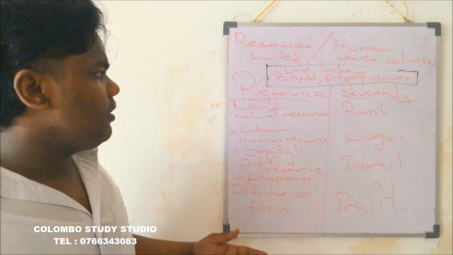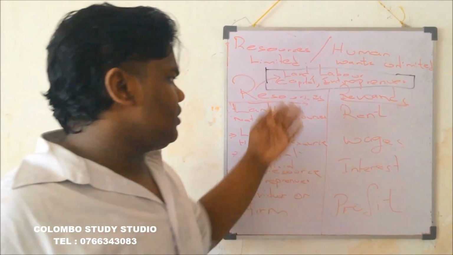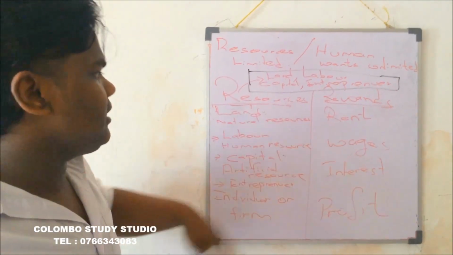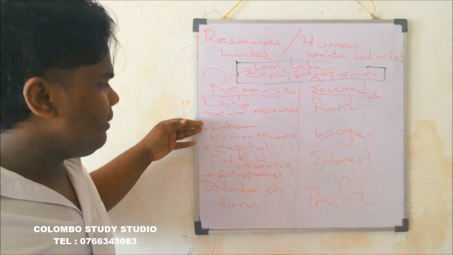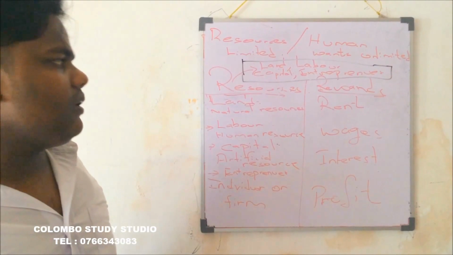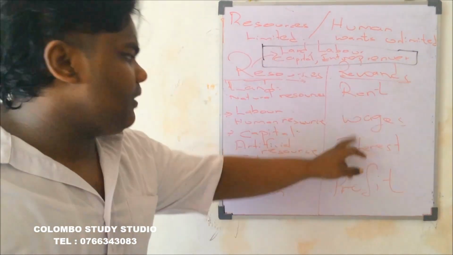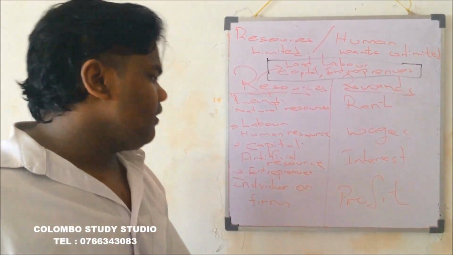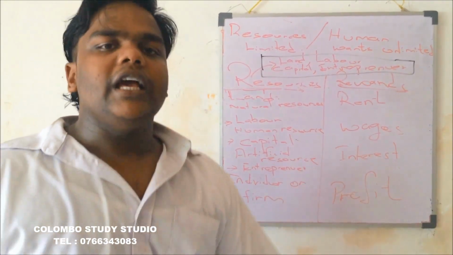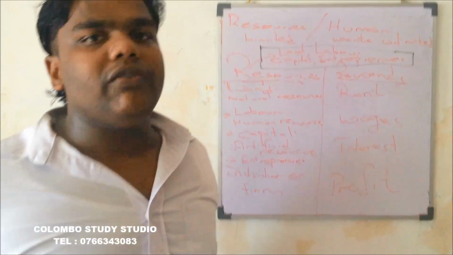So we saw the categorization of resources. How are the resources categorized? Under land, labor, capital and entrepreneur. And what are the rewards for it? For land, it's rent. For labor, it's wages. For capital, it's interest. For entrepreneur, it's profit. This is very crucial guys and don't ever forget it.